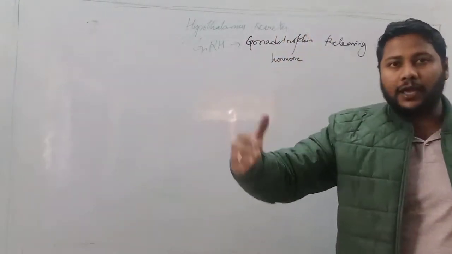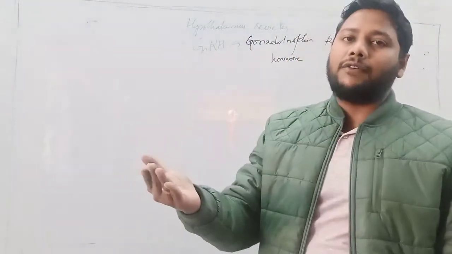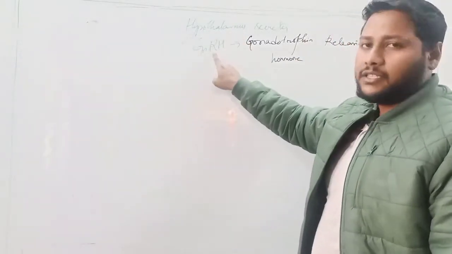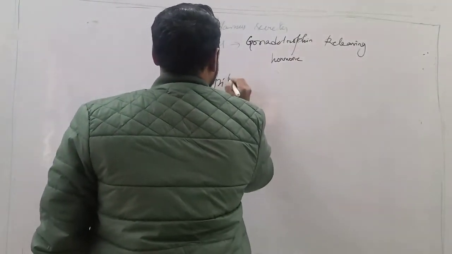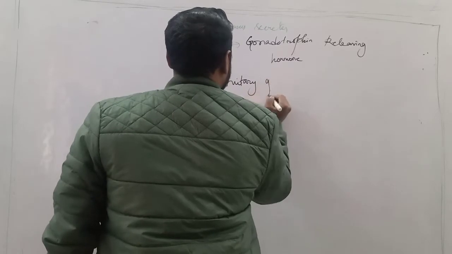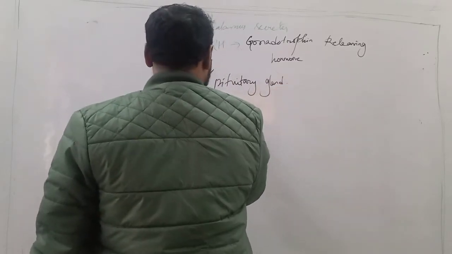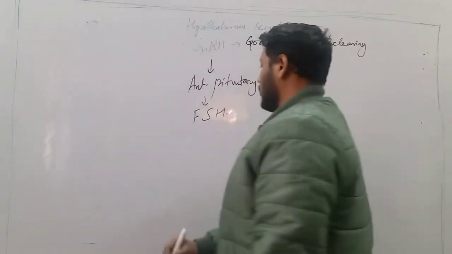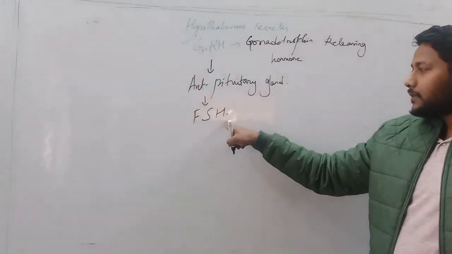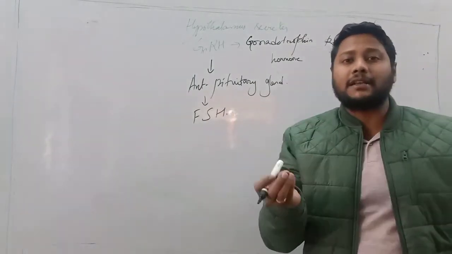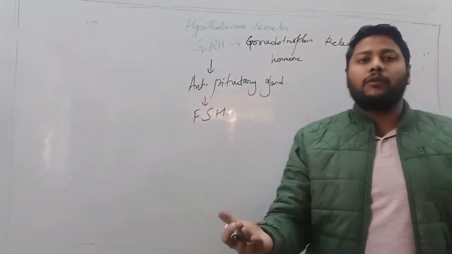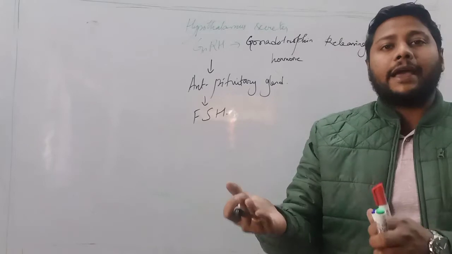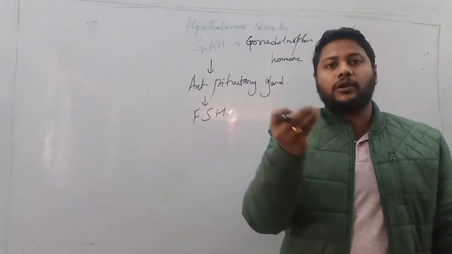So what happens is, in the first half of the menstrual cycle, the hypothalamus secretes GnRH. This GnRH acts on the anterior pituitary gland and stimulates the secretion of follicular stimulating hormone. This follicular stimulating hormone, as the name itself suggests, follicular stimulating, stimulates the ovary and results in the formation and maturation of follicles, or the ovarian follicles,